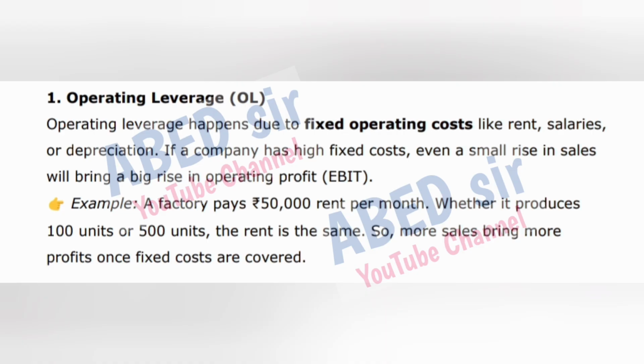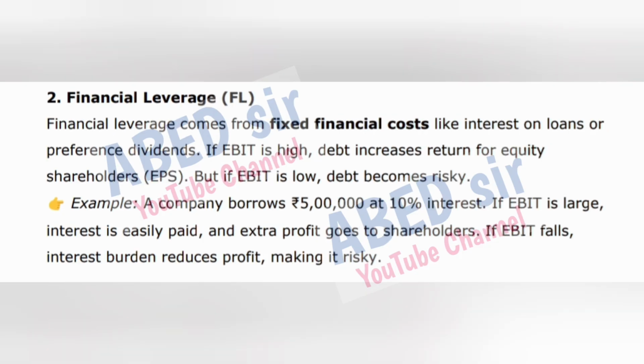Whether it produces 100 units or 500 units, the rent is the same. So, more sales bring more profits once fixed costs are covered. 2. Financial leverage, FL. Financial leverage comes from fixed financial costs like interest on loans or preference dividends. If EBIT is high, debt increases return for equity shareholders, EPS.